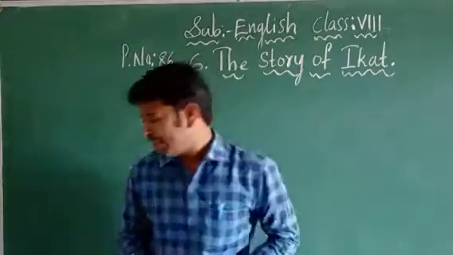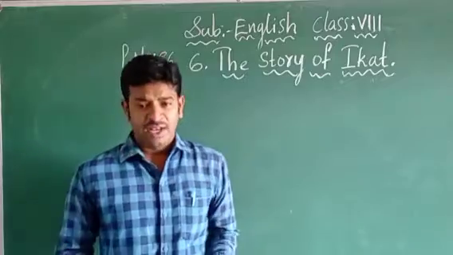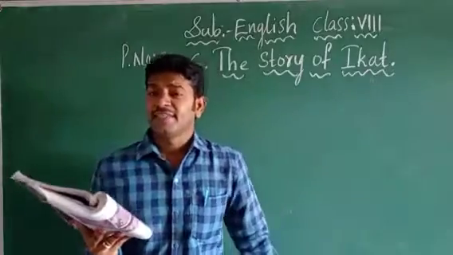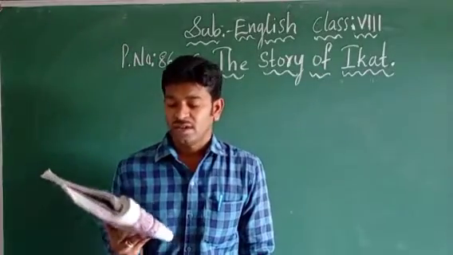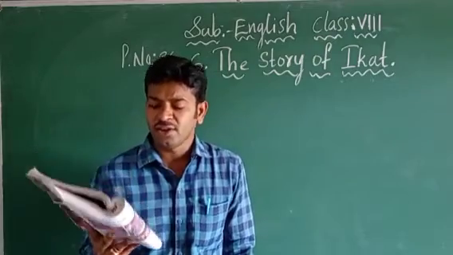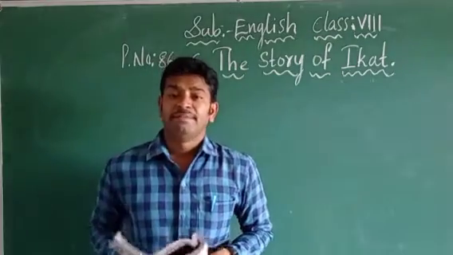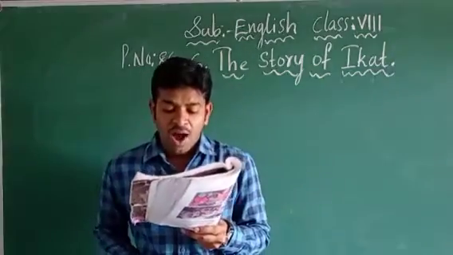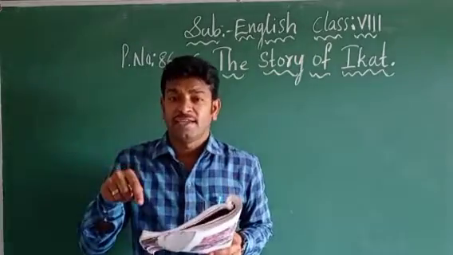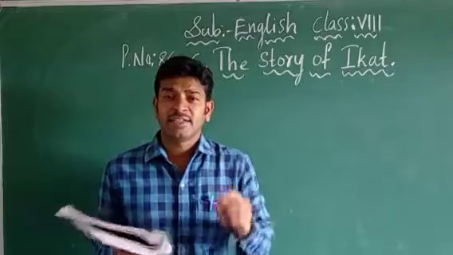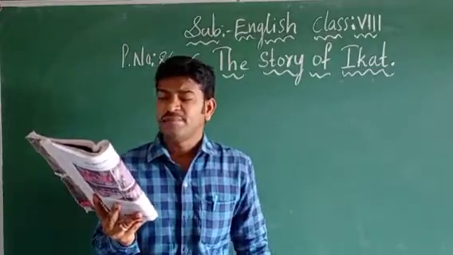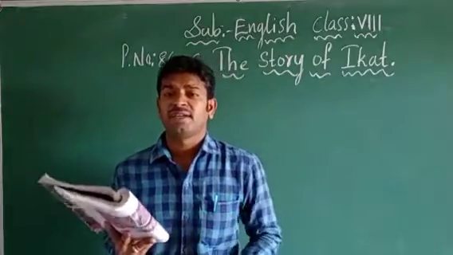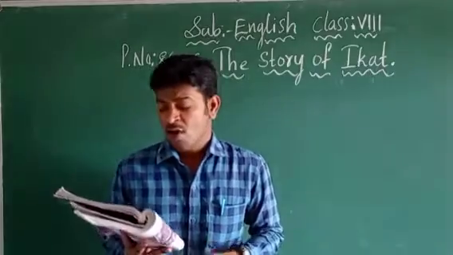So the complete meaning, children, of this word ikat is that it is derived from the Indonesian term meaning to bind. Bind means kattadam, kattu, tying. Knot means what? Mudi. Okay, children, understood? So here bind is nothing but kattadam, tying, and knot is nothing but mudi. The class fell silent. So the complete class has become very silent.